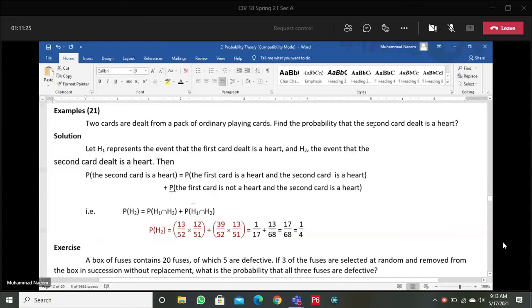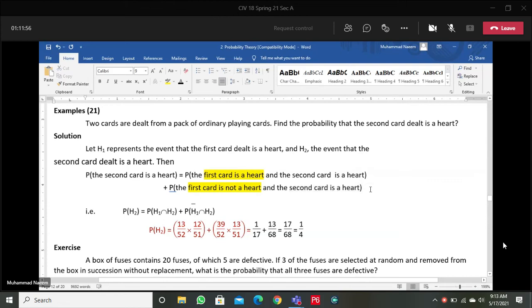So the possibilities will be generated due to the first card. The first card is heart, or the first card is not heart. But in both cases, the second card is heart.